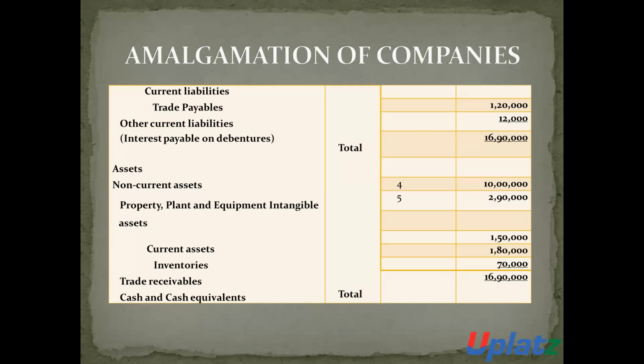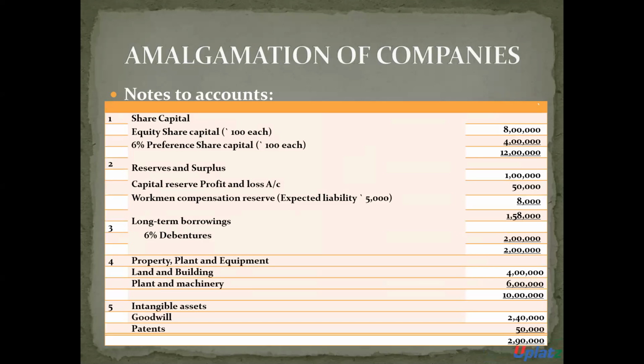Current assets: inventory 1,50,000, trade receivable 1,80,000, cash and cash equivalent 70,000. So the total of current assets is 16,90,000. The total of the asset side is 16,90,000. These all are the notes to accounts.